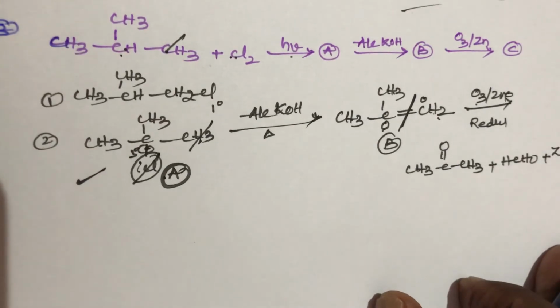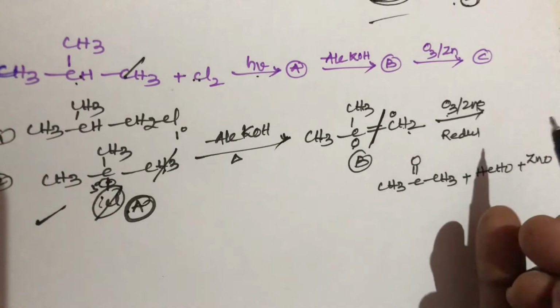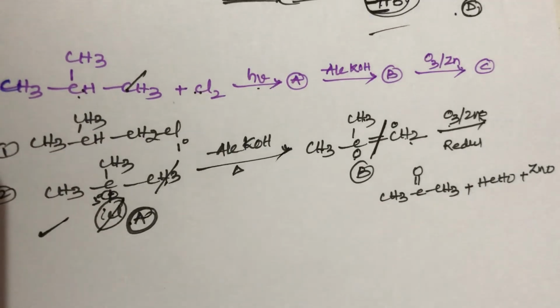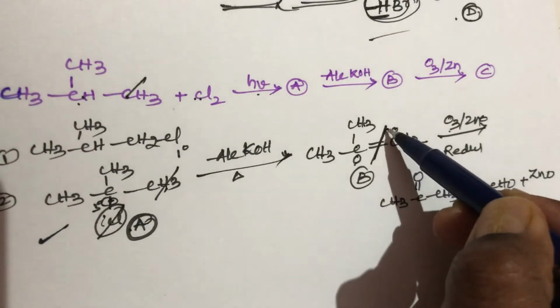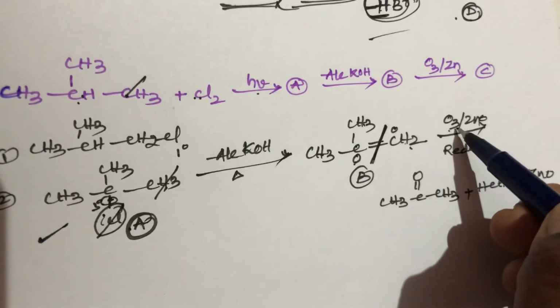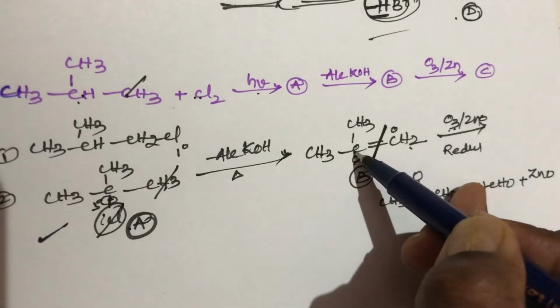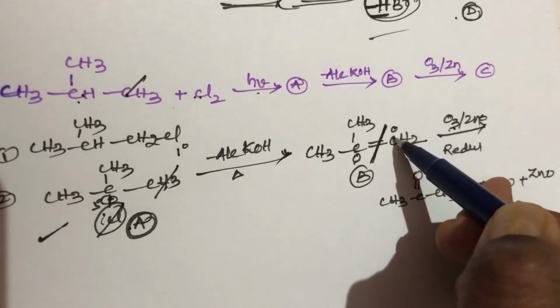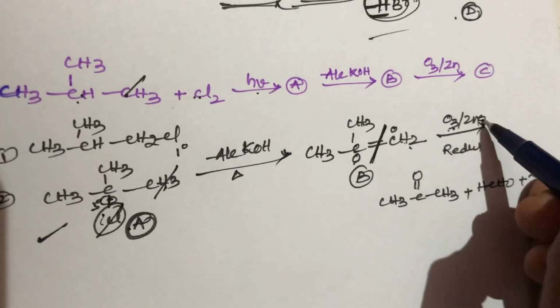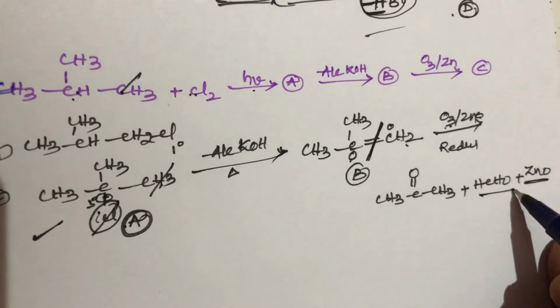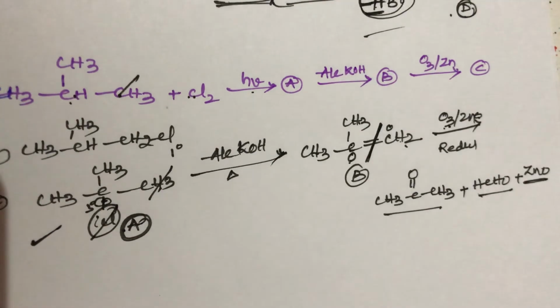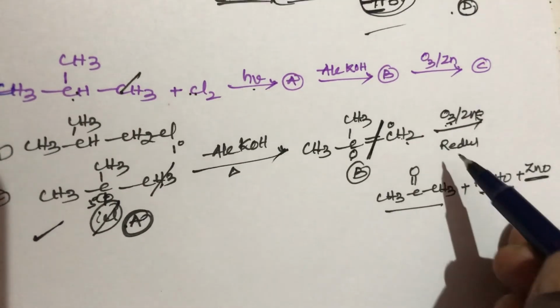This is the simple trick, student. We already did this in a previous video: ozonolysis is double bond cleavage. Out of these three oxygens, one oxygen goes on this carbon, another on this carbon, and one more on this zinc. So zinc oxide is formed, along with formaldehyde and acetone. This is the trick for ozonolysis.